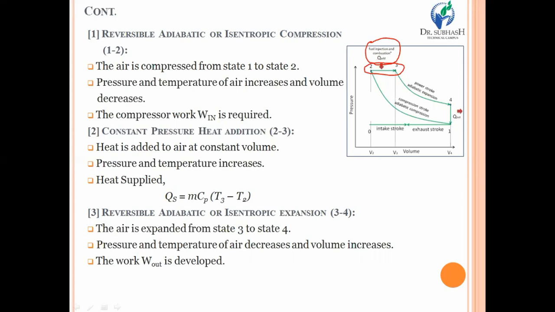But in case of a diesel engine, the pressure is constant, and through that you supply or provide the heat during this process. So process 2 to 3 is the constant pressure heat addition process. Heat is of course added in this process. Pressure remains constant, and the temperature is going to increase, and the heat that you are supplying during this process will be m Cp (T3 minus T2). That means higher temperature minus lower temperature.